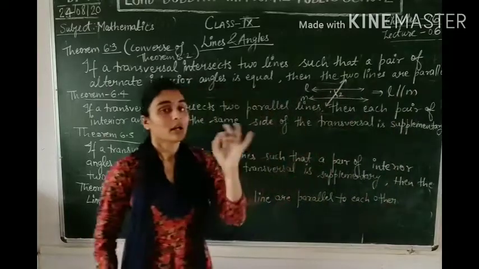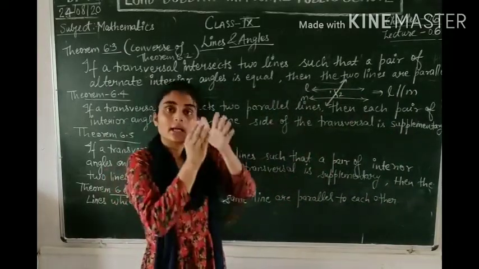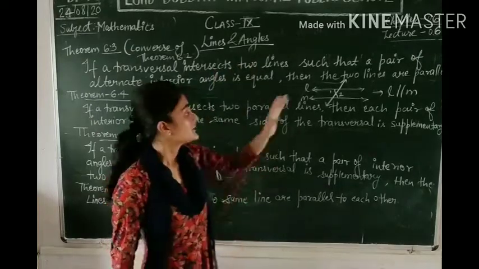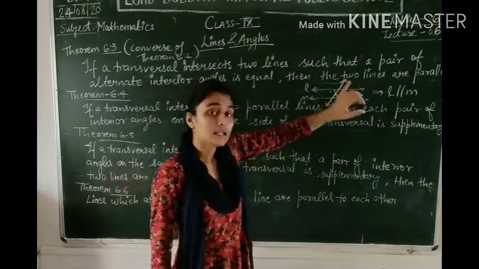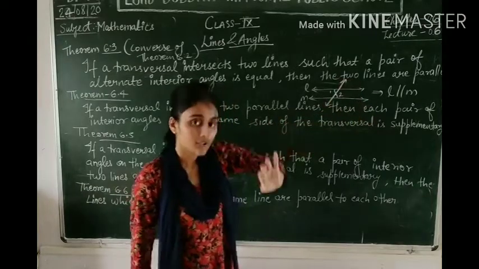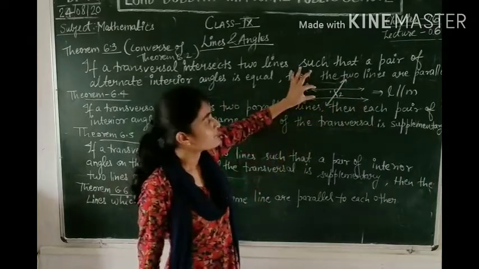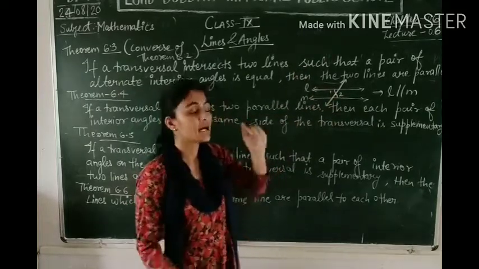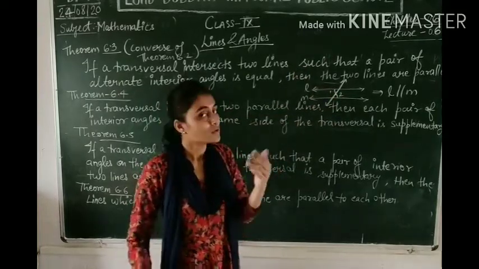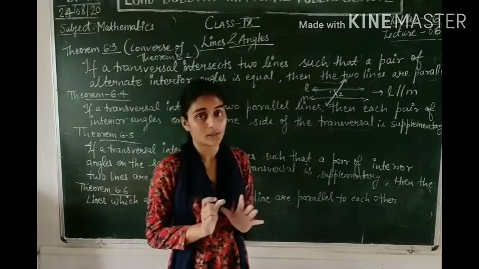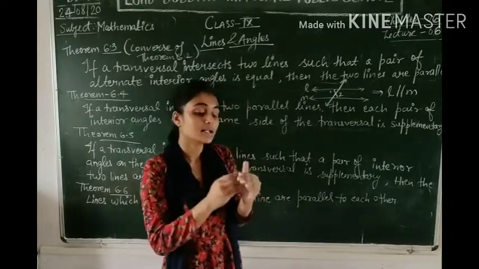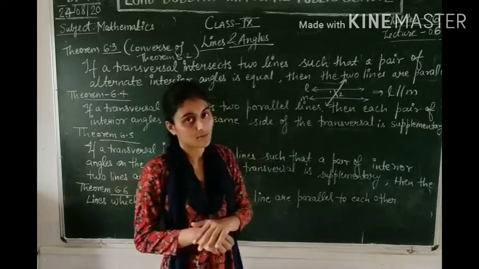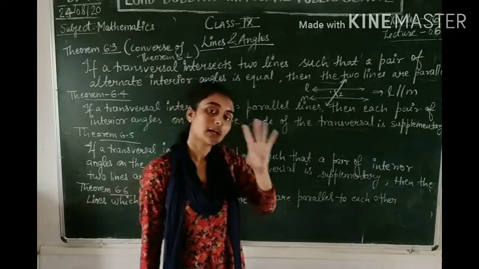So what have you learned? अगर दो lines हैं and they are intersected by a transversal, then if the pair of alternate interior angles are equal in measurement, then the two lines will be parallel. अगर दो lines parallel हैं और एक transversal के साथ alternate interior angle बनाती हैं, तो alternate interior angle की value equal होगी. और अगर alternate interior angle की value equal है, जो कि दो lines और एक transversal के बीच में बन रहा है, then वो दो lines आपस में parallel होंगी.